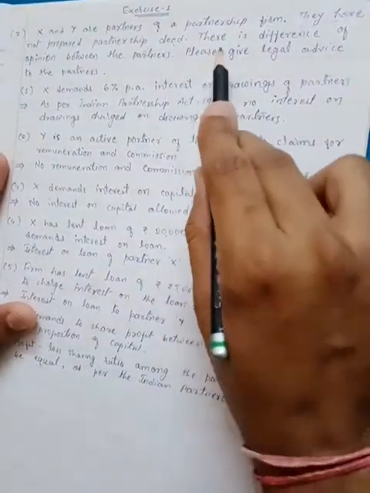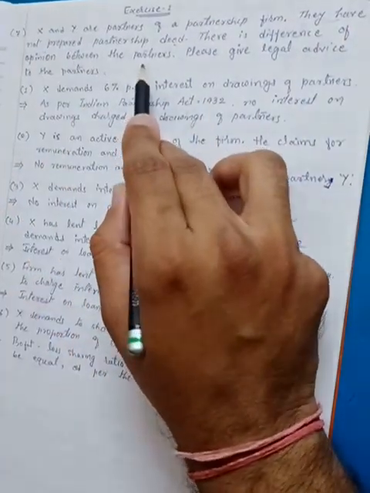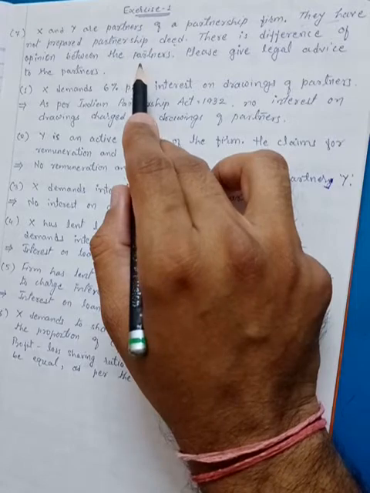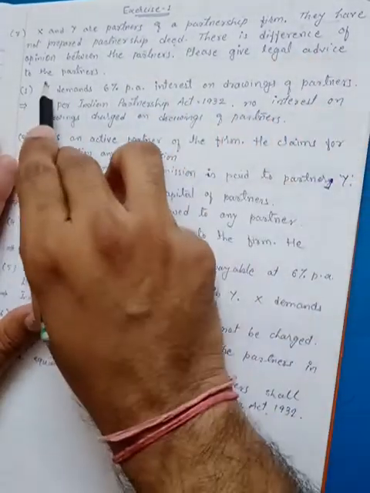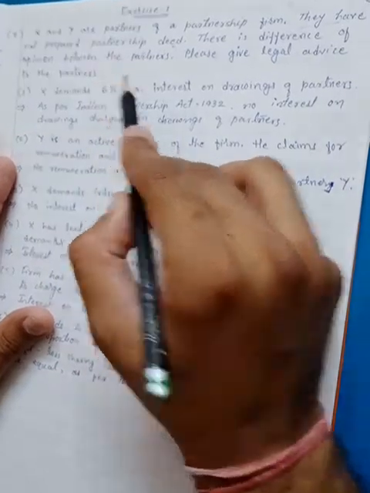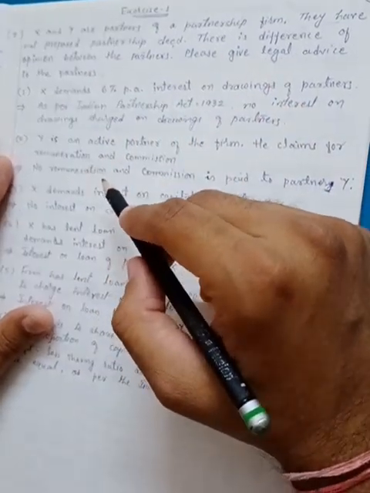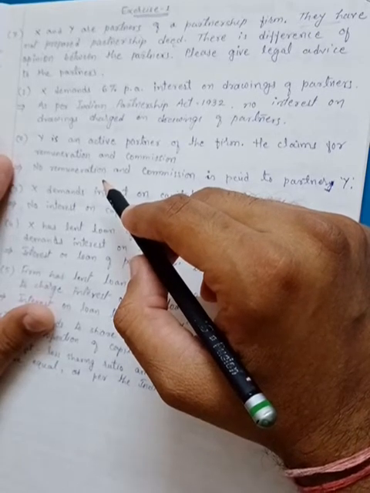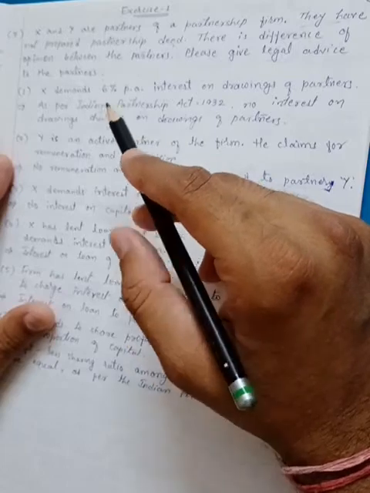There is a difference of opinion between the partners, and due to this there is a dispute between the partners, and please give legal advice to the partners. So in that case we have to give them legal advice on how to follow the provisions of the Partnership Act 1932 in the absence of a partnership deed.